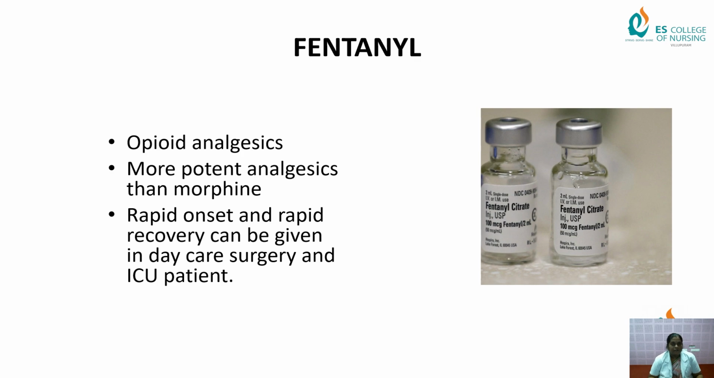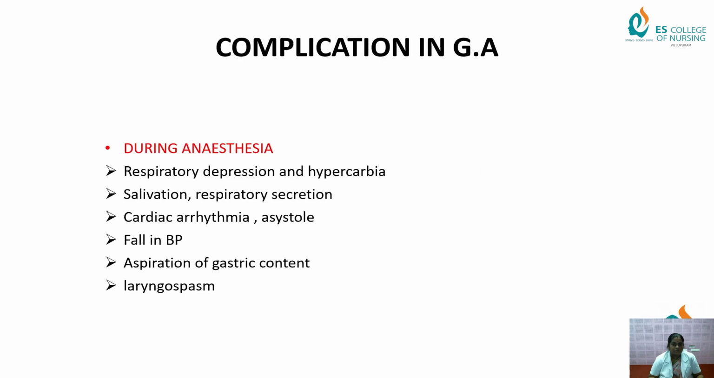Next, fentanyl. Fentanyl we can use as an opioid analgesic. Okay, it is a more potent analgesic than morphine. Rapid onset and rapid recovery, it can be given in daycare surgery and in ICU patients. Okay, so ketamine, fentanyl and propofol, these are the drugs we can most probably use in intensive care units only.